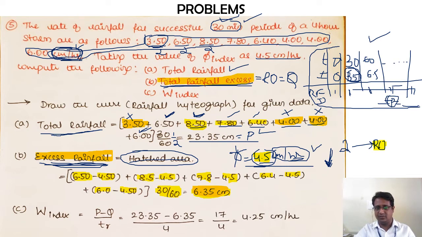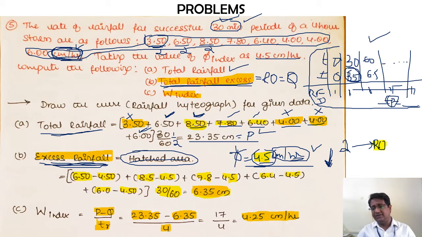Now the last bit is determination of the W index. For the W index we have the formula P minus Q divided by TR. From the first and second parts we have already determined the P value as 23.35 centimeters and the Q value as 6.35 centimeters, divided by TR, the whole duration of the rainfall, which is 4 hours, as given in the question. Ultimately I am getting 4.25 centimeters per hour as the W index for the infiltration rate.